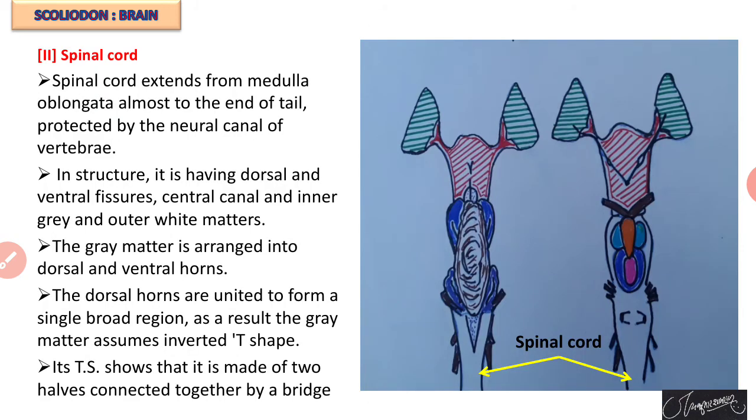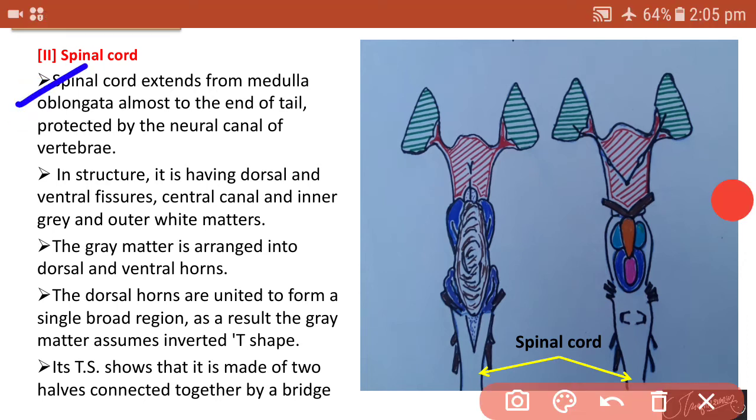Now the second and last part about the brain is the spinal cord. We know that the medulla oblongata continues into a cord-like structure which extends from the medulla oblongata towards the end of the tail, and that particular cord is called the spinal cord.